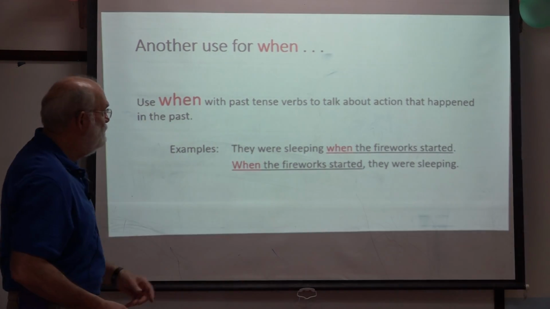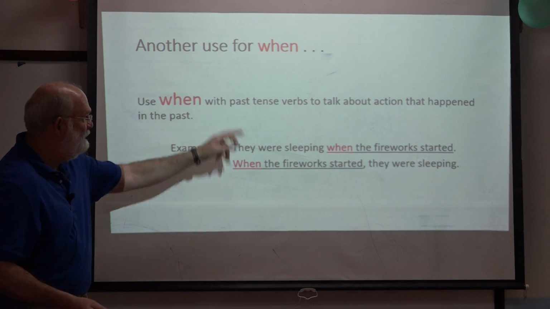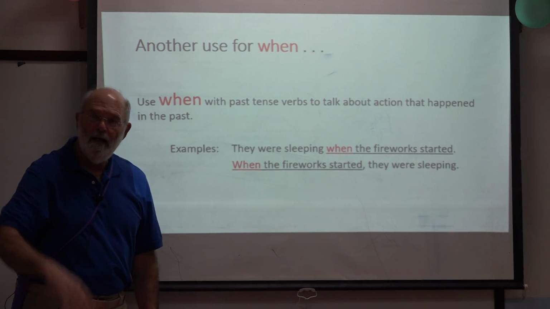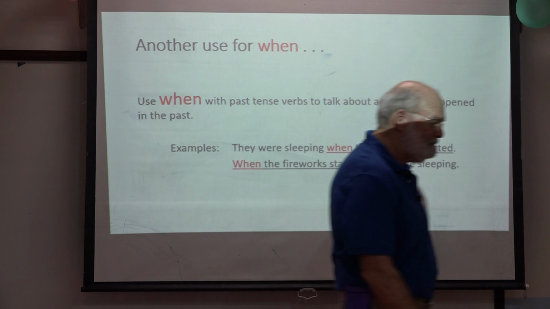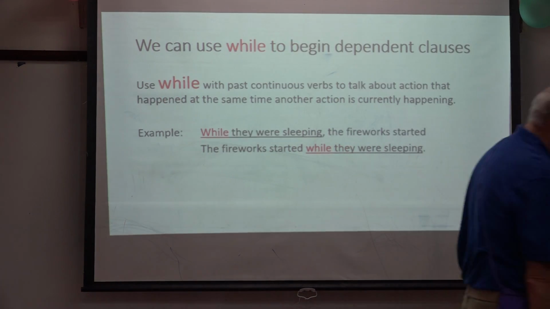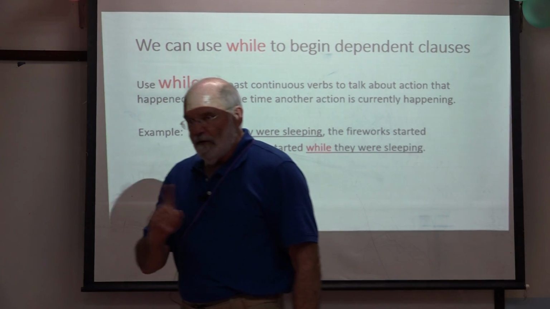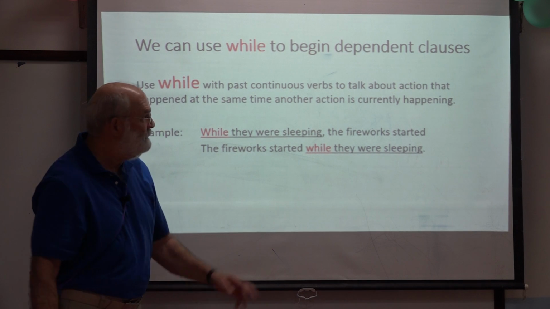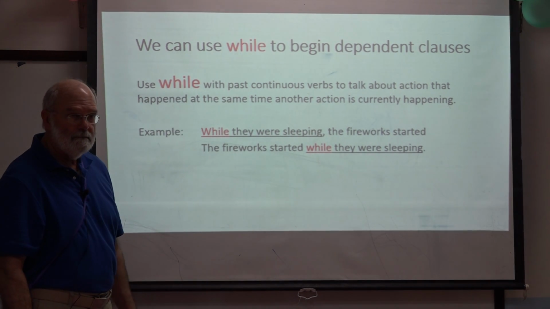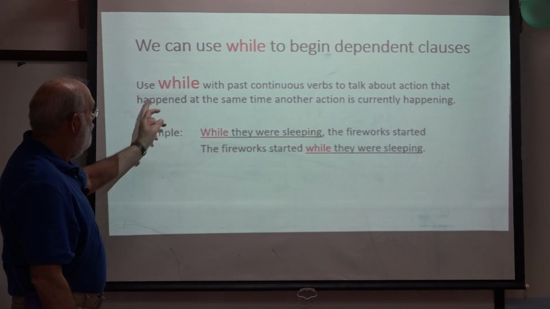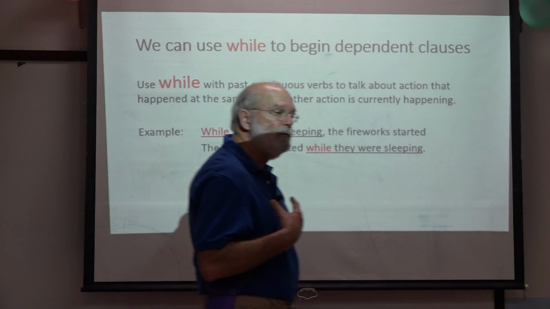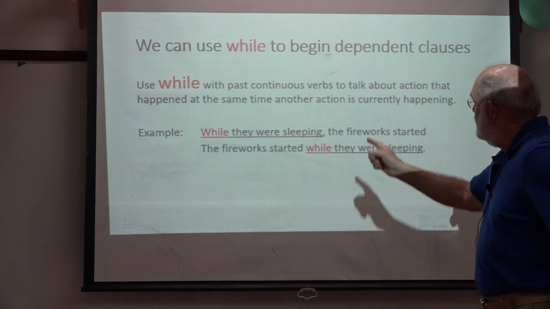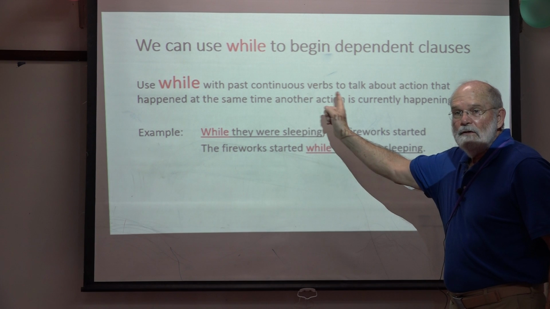Now here we're using when with past tense to talk about something that's already happened. We can also introduce a dependent clause using while. While we use in combination with the past continuous tense.